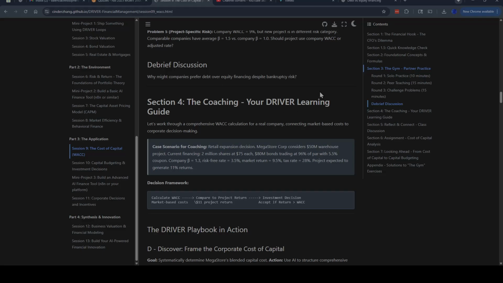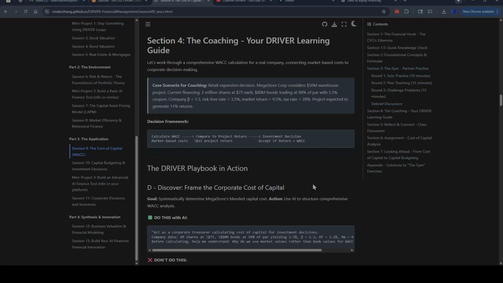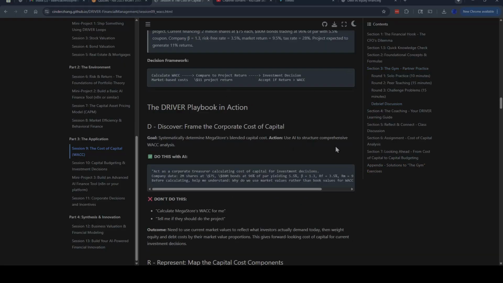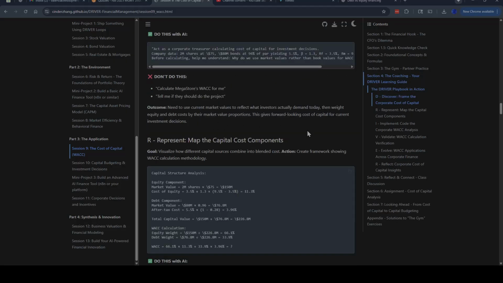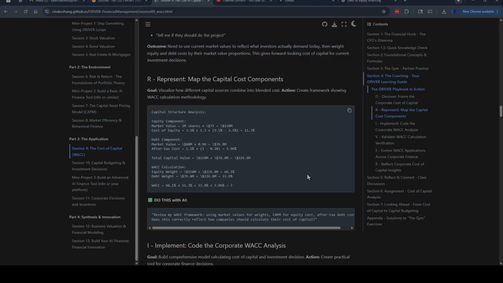And then here's our driver learning guide. Here's a case scenario for coaching, retail expansion decision, Megastore Corp. Here's a framework: discover, frame the corporate cost of capital. And then with AI, we plug this in. And then we map the capital cost components, calculating all these numbers right here.